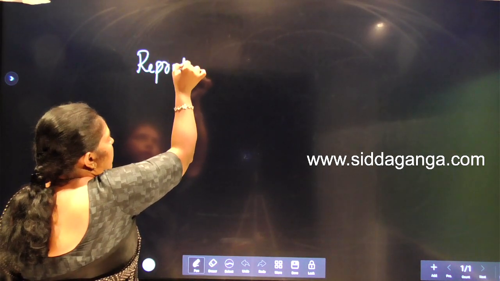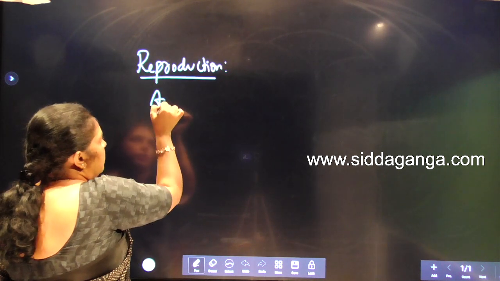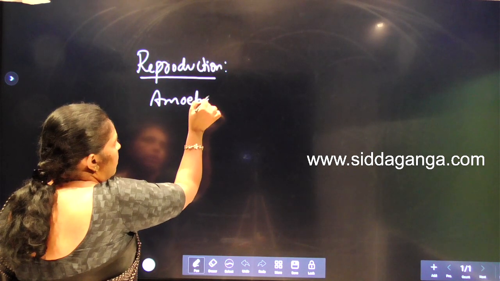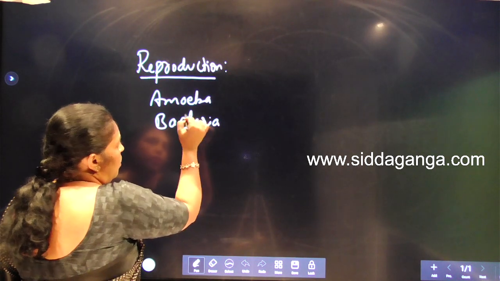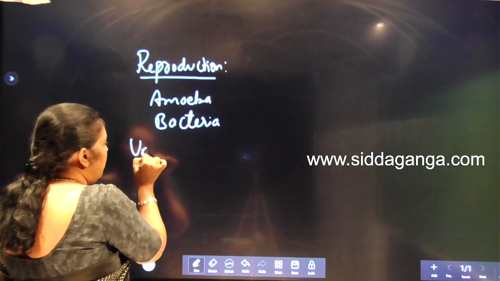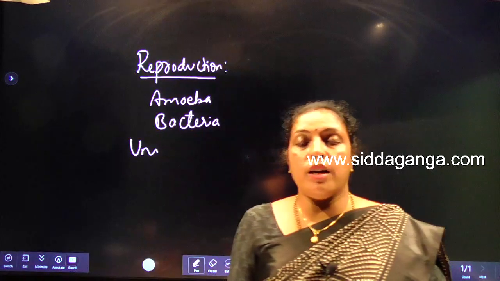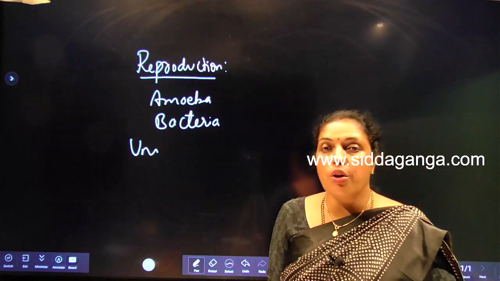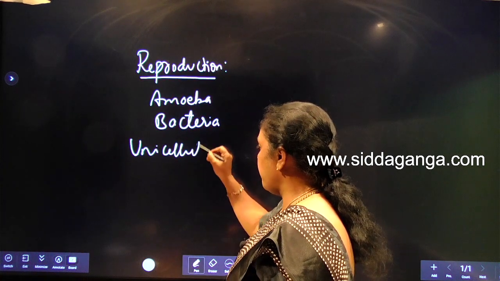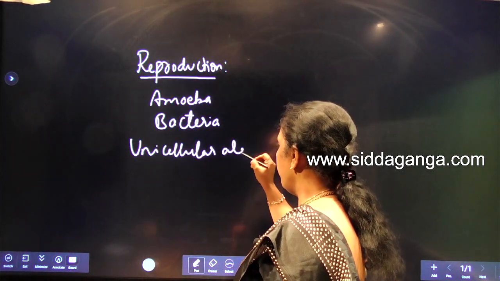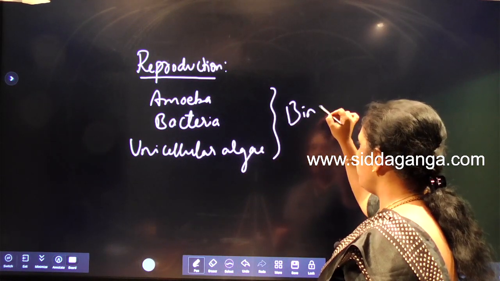And we know that in amoeba, bacteria and unicellular algae, filamentous algae reproduce by a process called fragmentation, whereas unicellular algae reproduce by a process called binary fission.